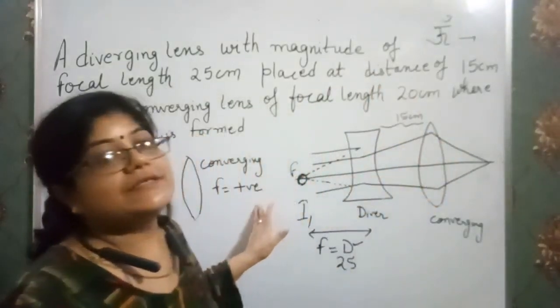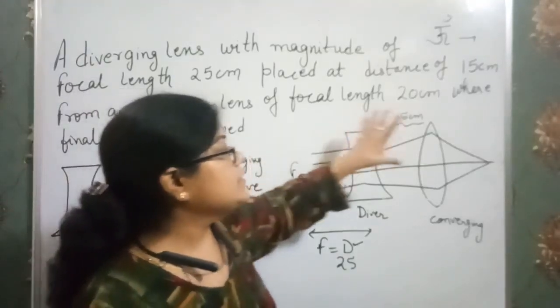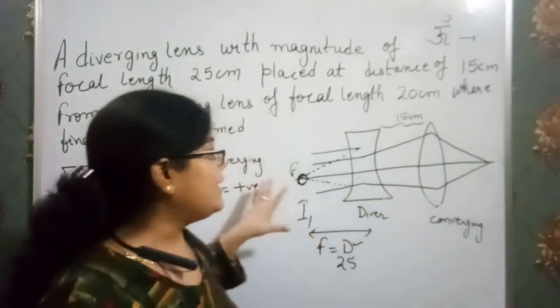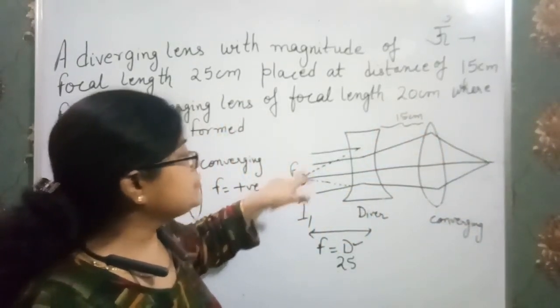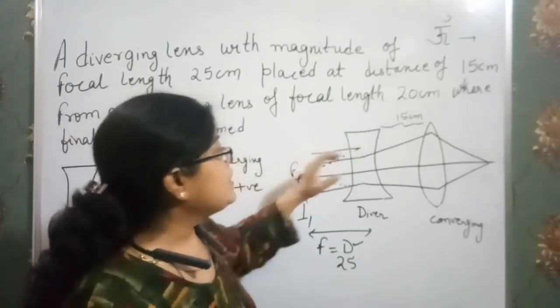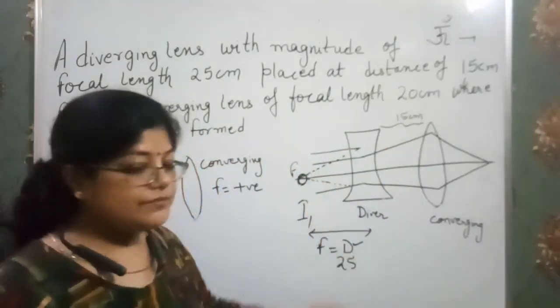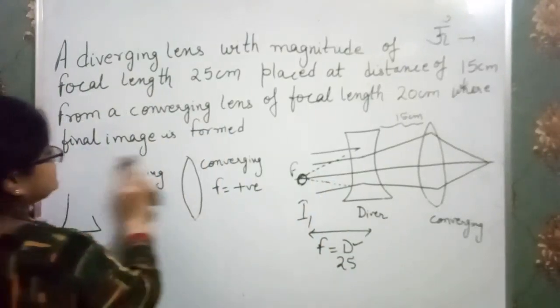That means the distance of the object from the second lens, which is our converging lens, is the addition of the point where the image due to the first lens is formed plus the distance between the two lenses. Clear? So, what is the distance of the object from the second lens?